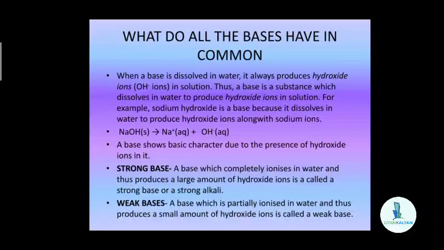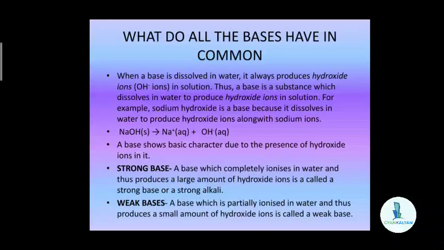What happens is that when a strong base is dissolved in water, most of the molecules of the base will dissociate in the water to produce a large amount of hydroxide ions. So, these bases are known as strong bases because most of their molecules will dissociate and produce a large amount of hydroxide ions. But in the case of weak bases, the base will dissolve and dissociate, but not many of the molecules will dissociate. Some of them will dissociate and give hydroxide ions, producing a lesser amount of hydroxide ions. So, they are known as weak bases.